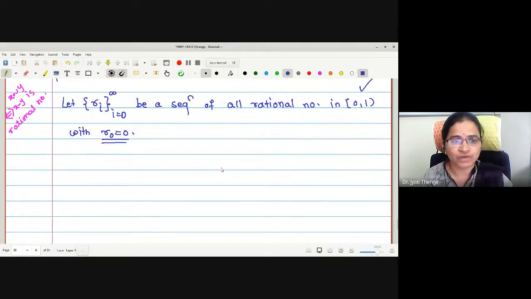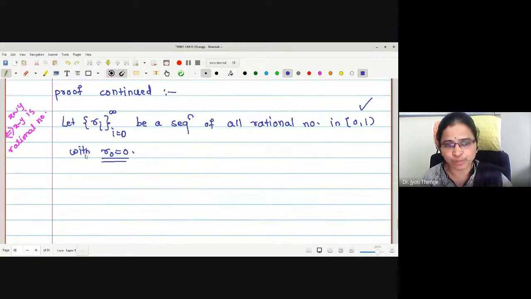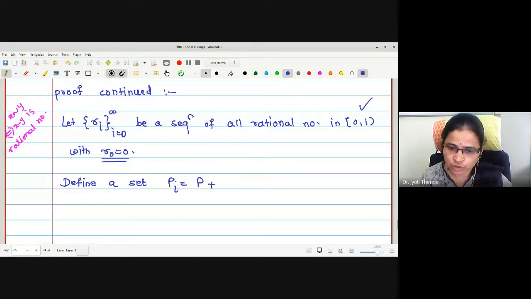Now we were going to define the translation of the set P by adding Ri, or translation by sum modulo 1. Therefore, I am going to define a set. Let me denote it by Pi, and Pi we are going to denote as P sum modulo 1 with Ri.